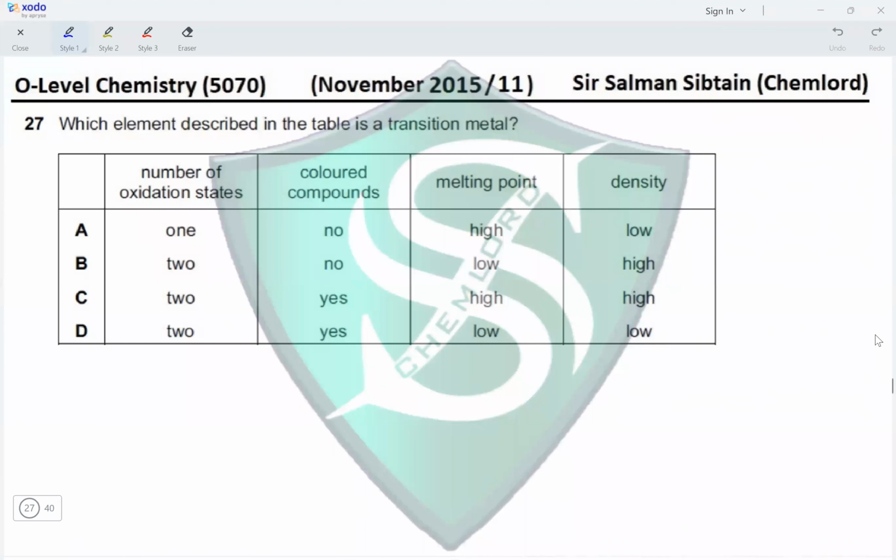Question 27. Which element described in the table is a transition metal? So properties are listed. So number of oxidation states, transition metals have variable oxidation states, which means they will have greater than one. So this eliminates option A. Next, colored compounds. So transition elements do form colored compounds. So this eliminates option B. Next, melting point. Melting point is high for transition elements. So this eliminates option D. And density of transition elements in transition metals is also high, making option C the correct option for this question.